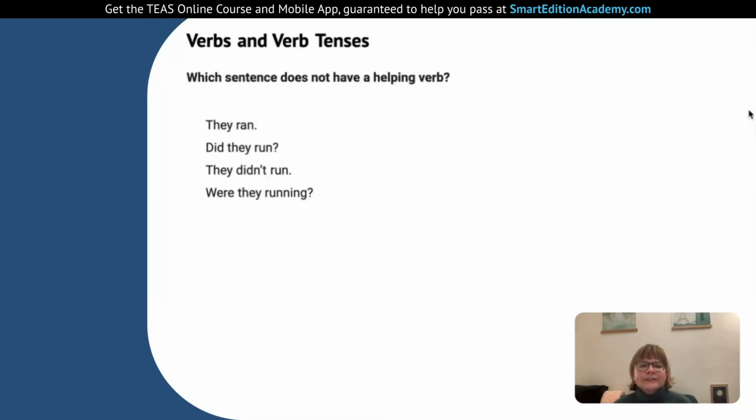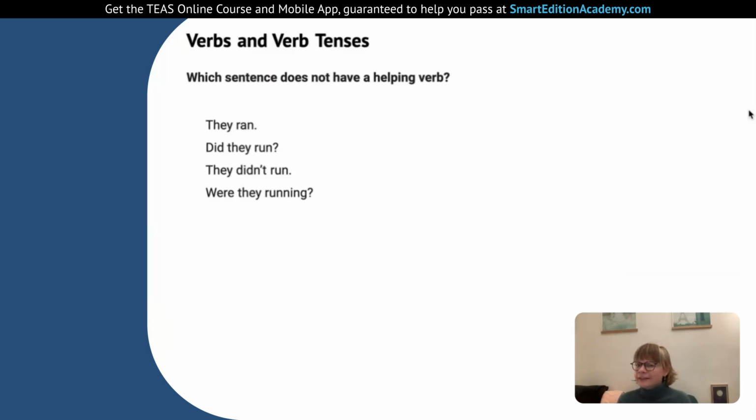Okay, so we're on to our next topic of verbs and verb tenses. So which sentence does not have a helping verb? So we're actually going to go through the answers and learn about helping verbs as we go through these answers. So they ran. So this one actually is the one without a helping verb.